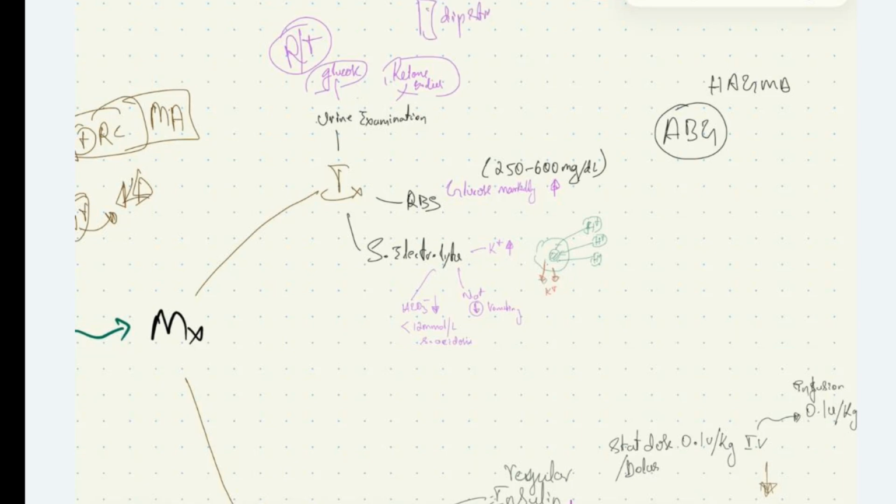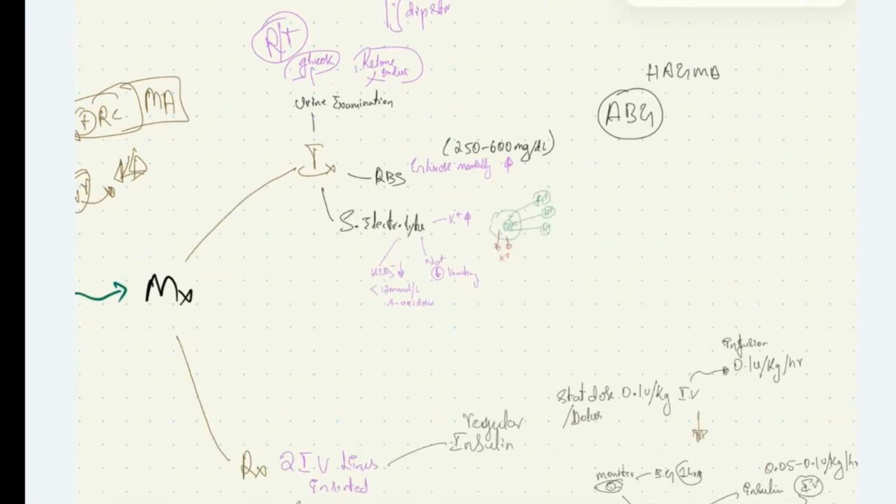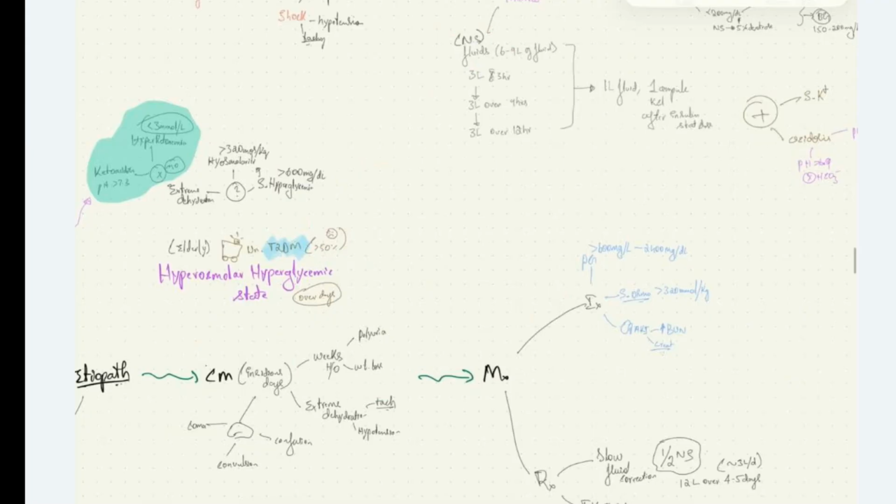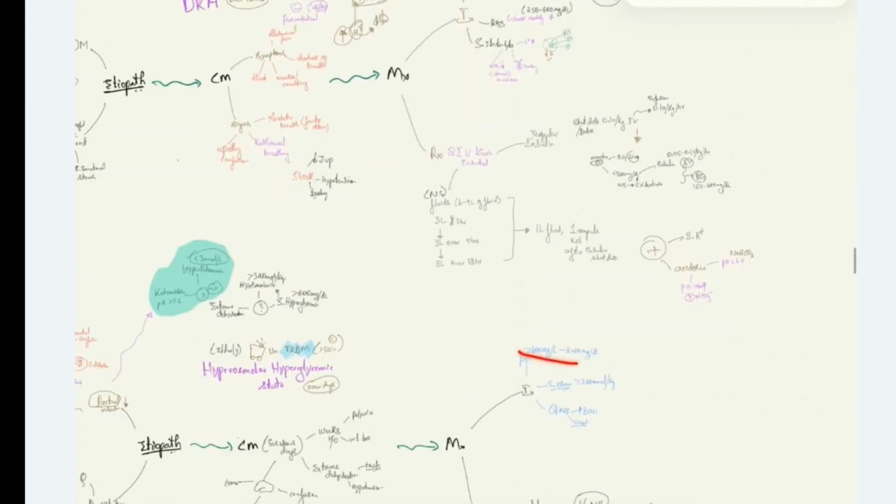On blood examination, the random blood sugar level will be markedly increased, between 250 and 600 milligram per deciliter, whereas in hyperosmolar hyperglycemic syndrome, the blood glucose levels are 600 up to 2400 milligram per deciliter. It is a more severe disease than DKA.